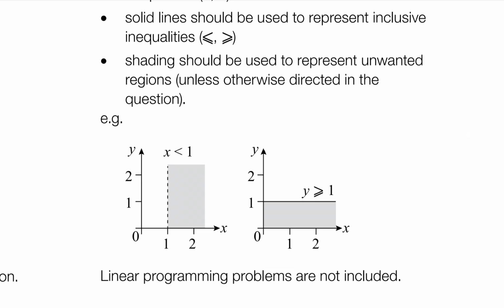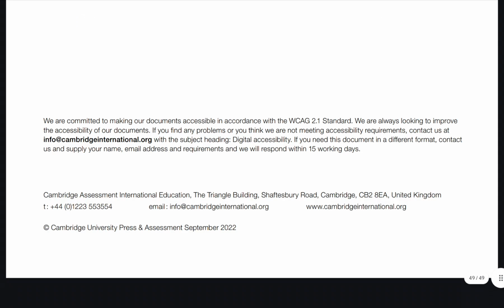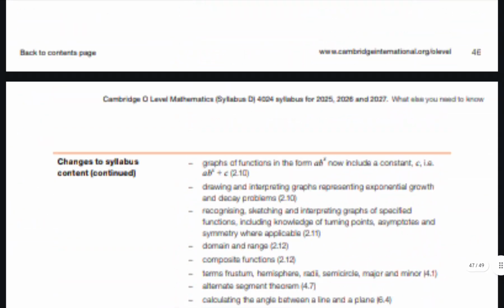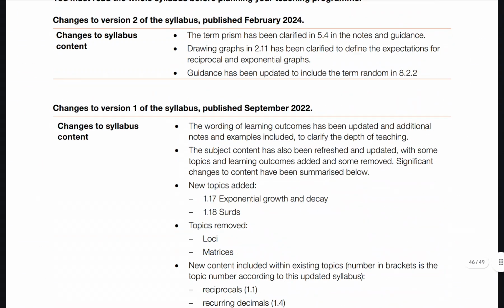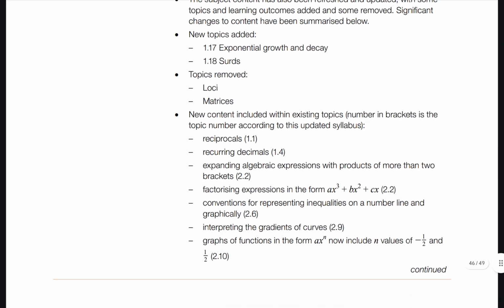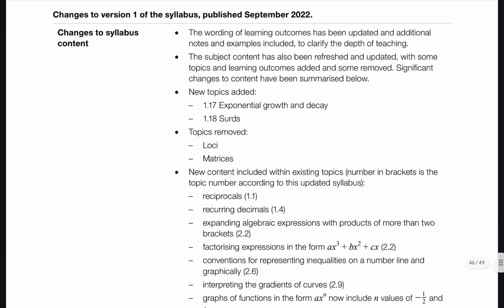But this is linear programming, which I told you will not be tested in the syllabus from now on. I think there was one where it set up an equality instead, but these are not in the syllabus right now.